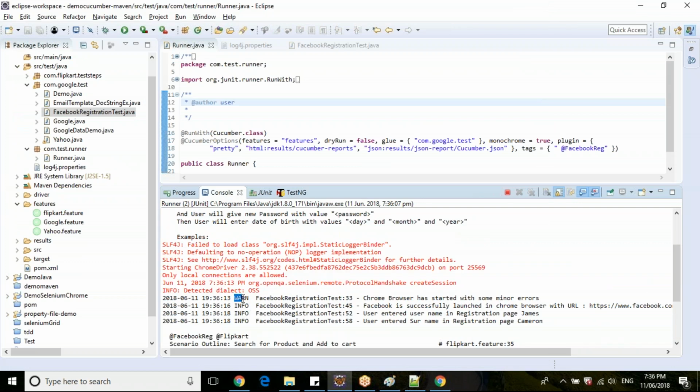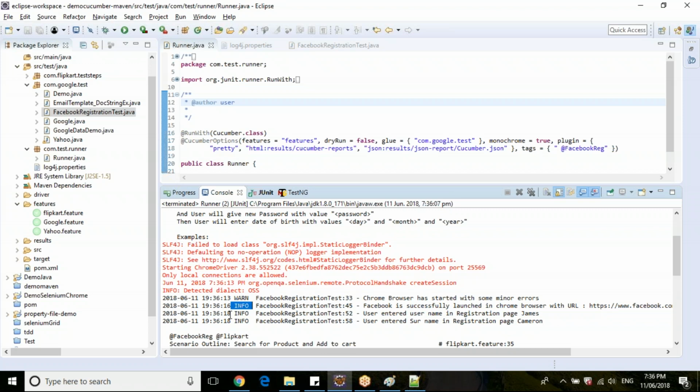If you see here, the log level has been changed. So it's warn instead of info. Then you can check that the browser has started with some minor errors. So these are the warnings. If any error occurs, you can write log.error in all catch blocks, so that whenever it enters a catch block, the error will be figured out.